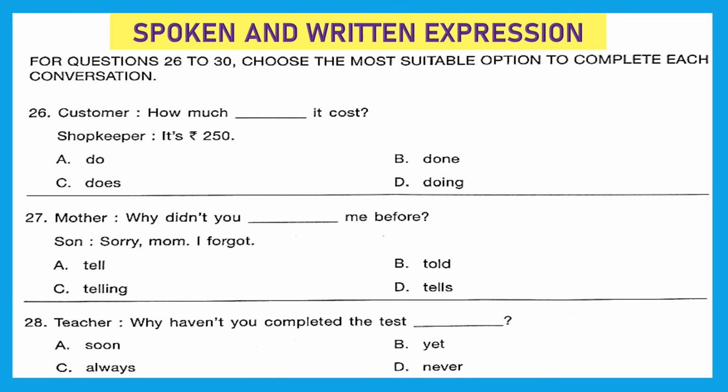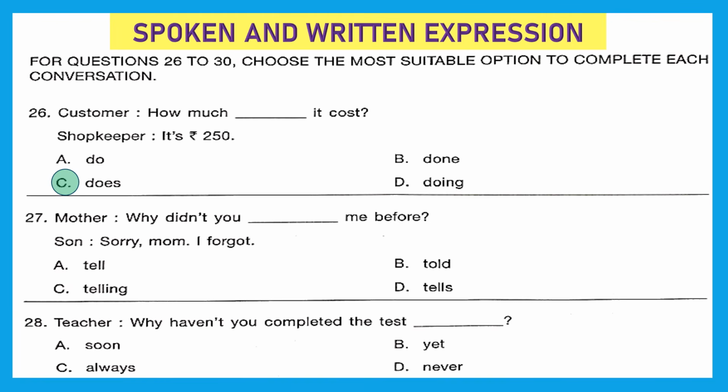Do, done, does or doing? And it is present tense. So for present tense plus singular noun, it should be does. Option C is the right answer. How much does it cost?